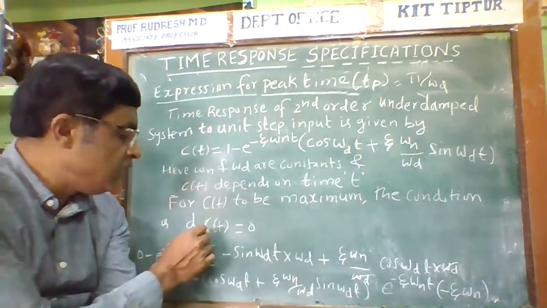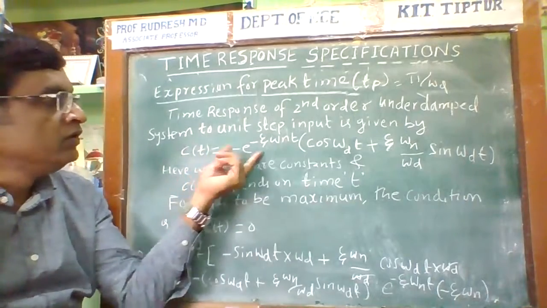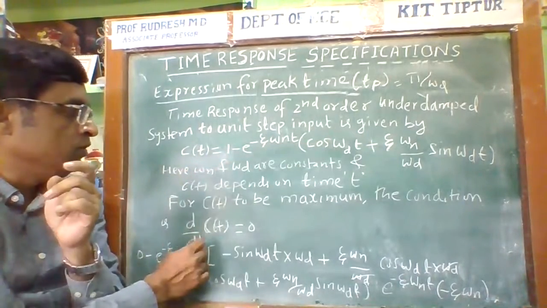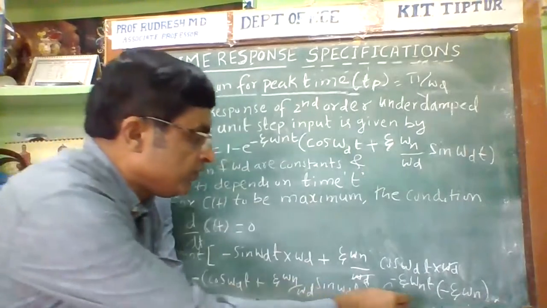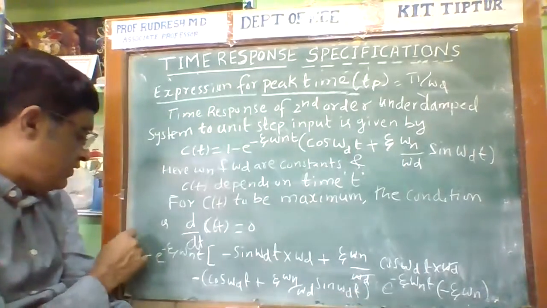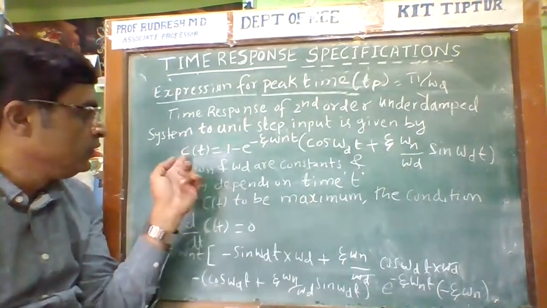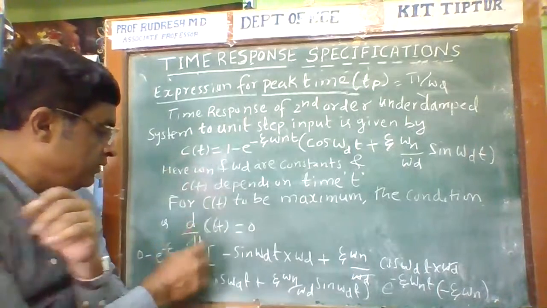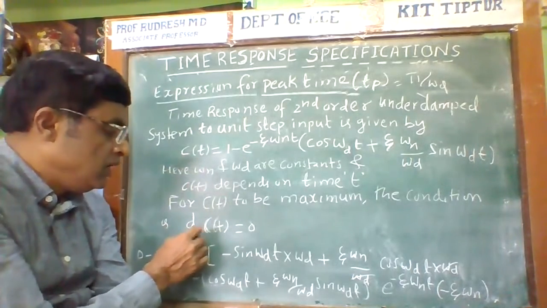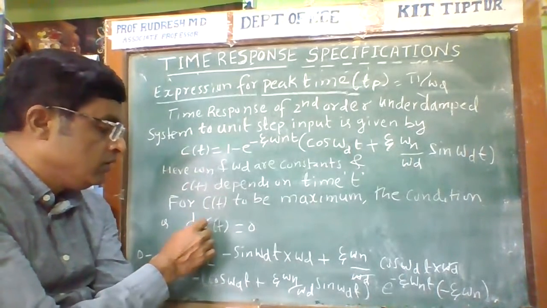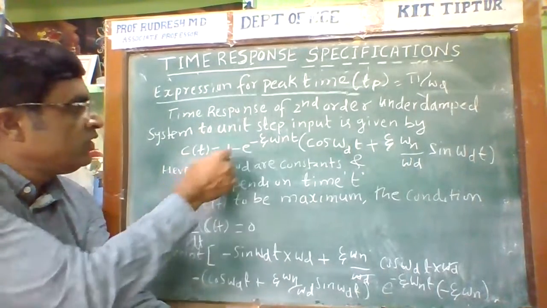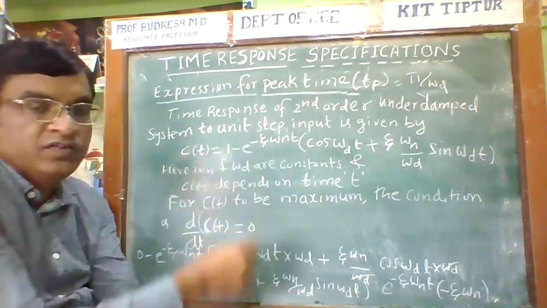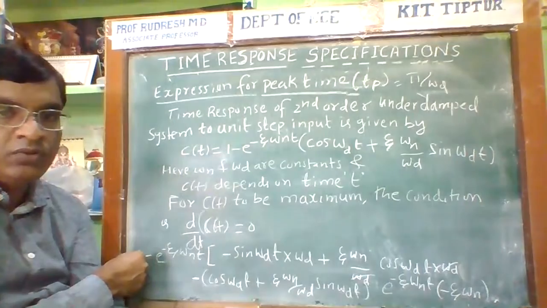Therefore, differentiate this entire equation with respect to t. Left hand side is equal to 0. Here d by dt of C of t is equal to, now the differentiation of the constant becomes 0.